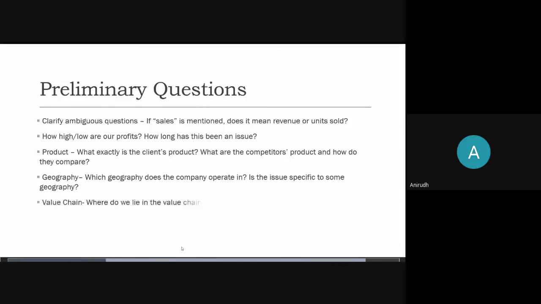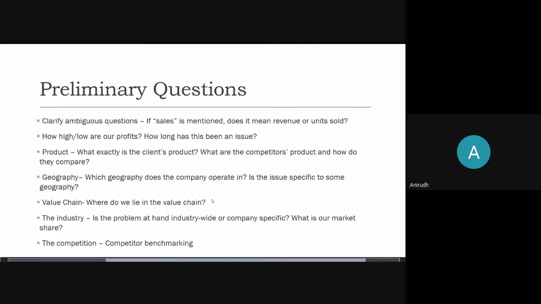The next question can be on value chain. You must know where the company lies in the value chain. And finally, whether the problem at hand is industry wide or company specific. Also, what is our market share? This is also important. After this we do competitor benchmarking, that's comparing our product, our distribution channels, our company to other companies in the same domain, in the same sector. So these are the preliminary questions.